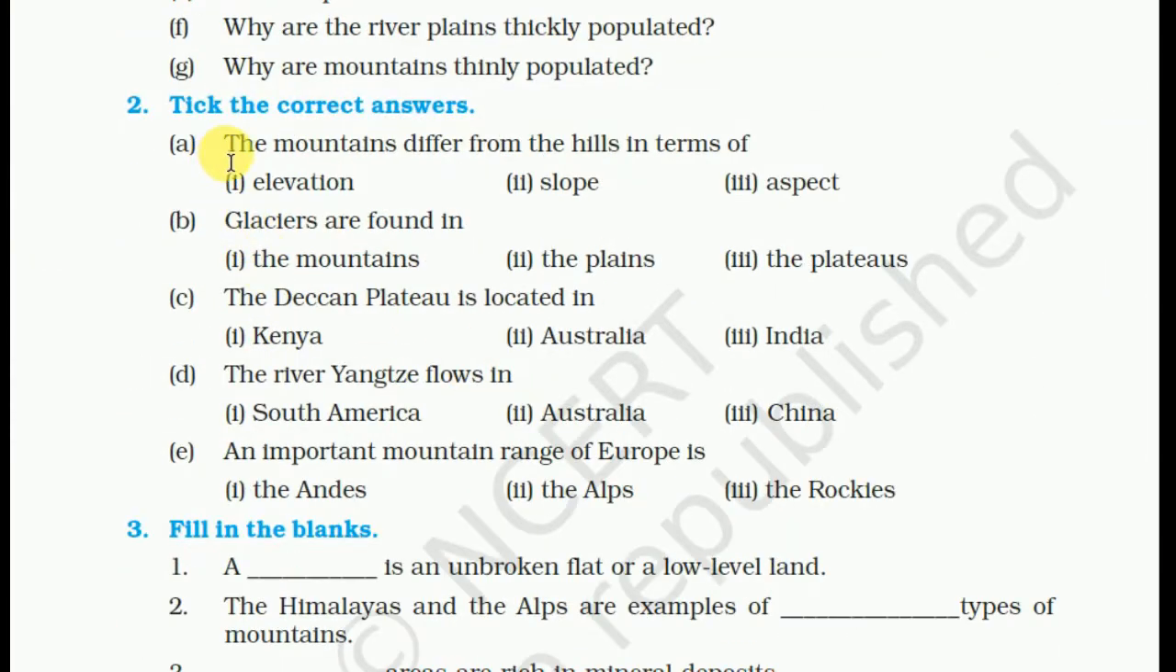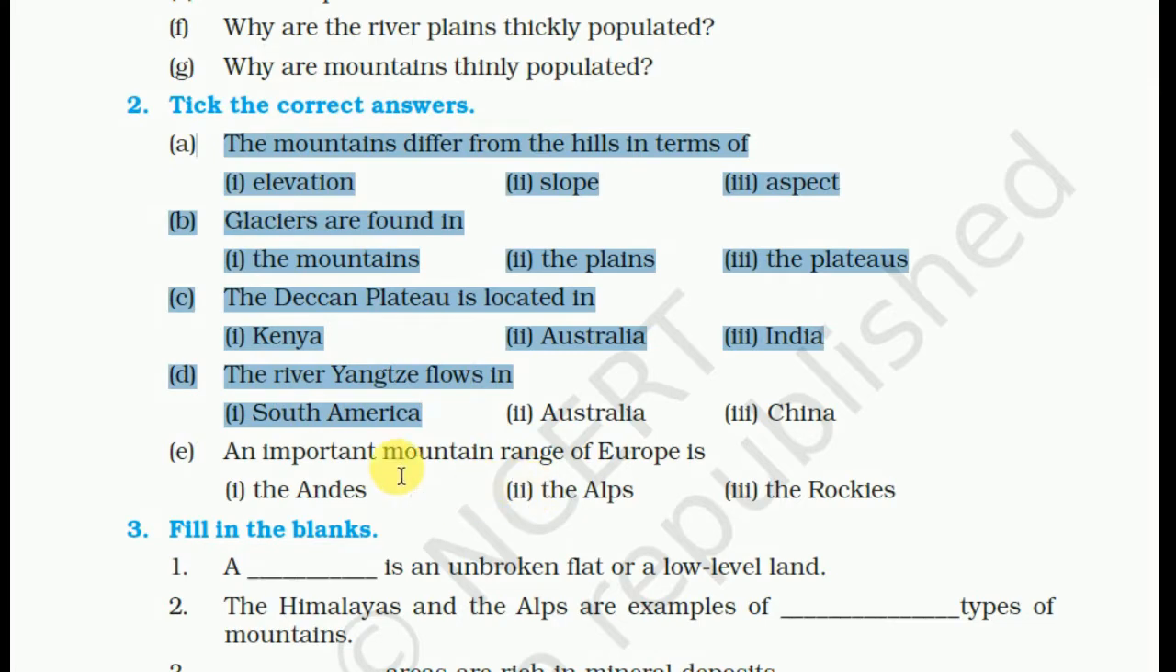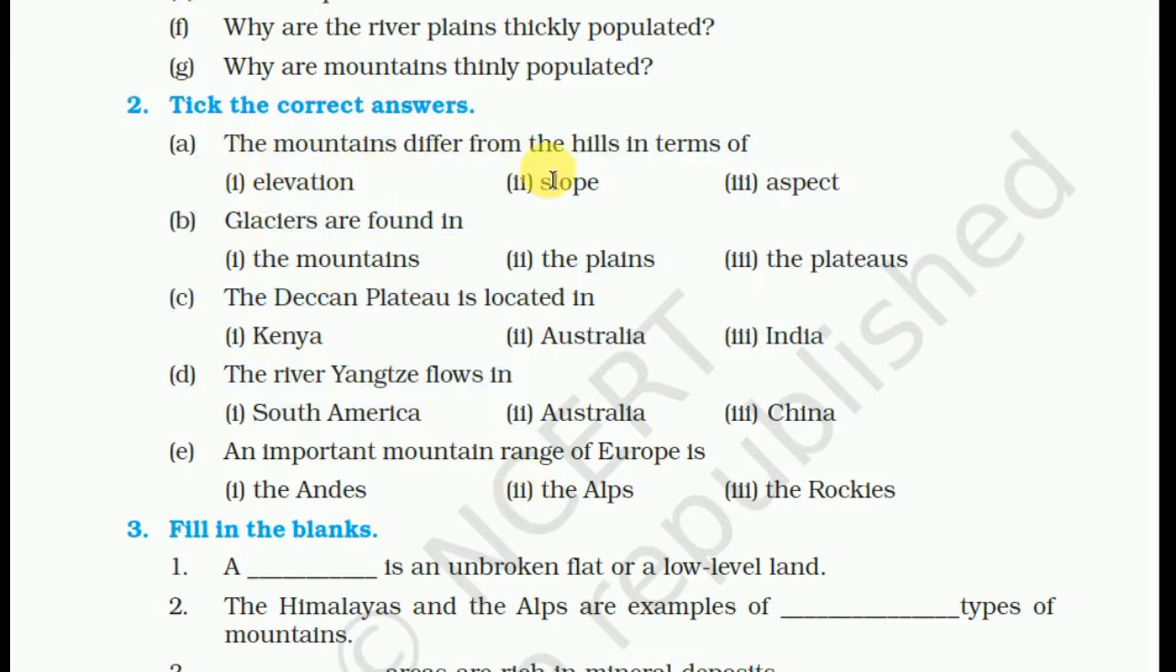So these are some MCQs. The mountains differ from the hills in terms of elevation. The glaciers are formed in the mountains. The Deccan Plateau is located in India. The river Yangtze flows in China. The important mountain ranges are the Alps in Europe, the Rockies in North America, and the Andes in South America.